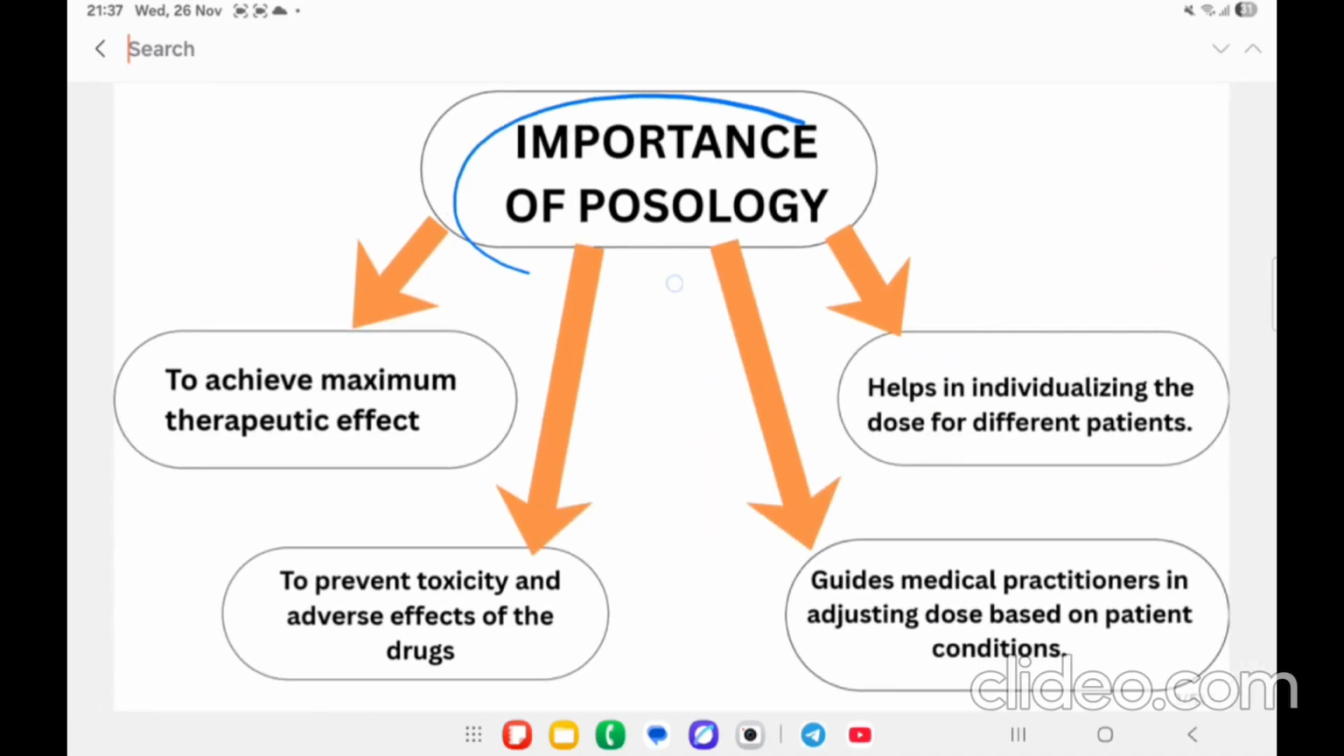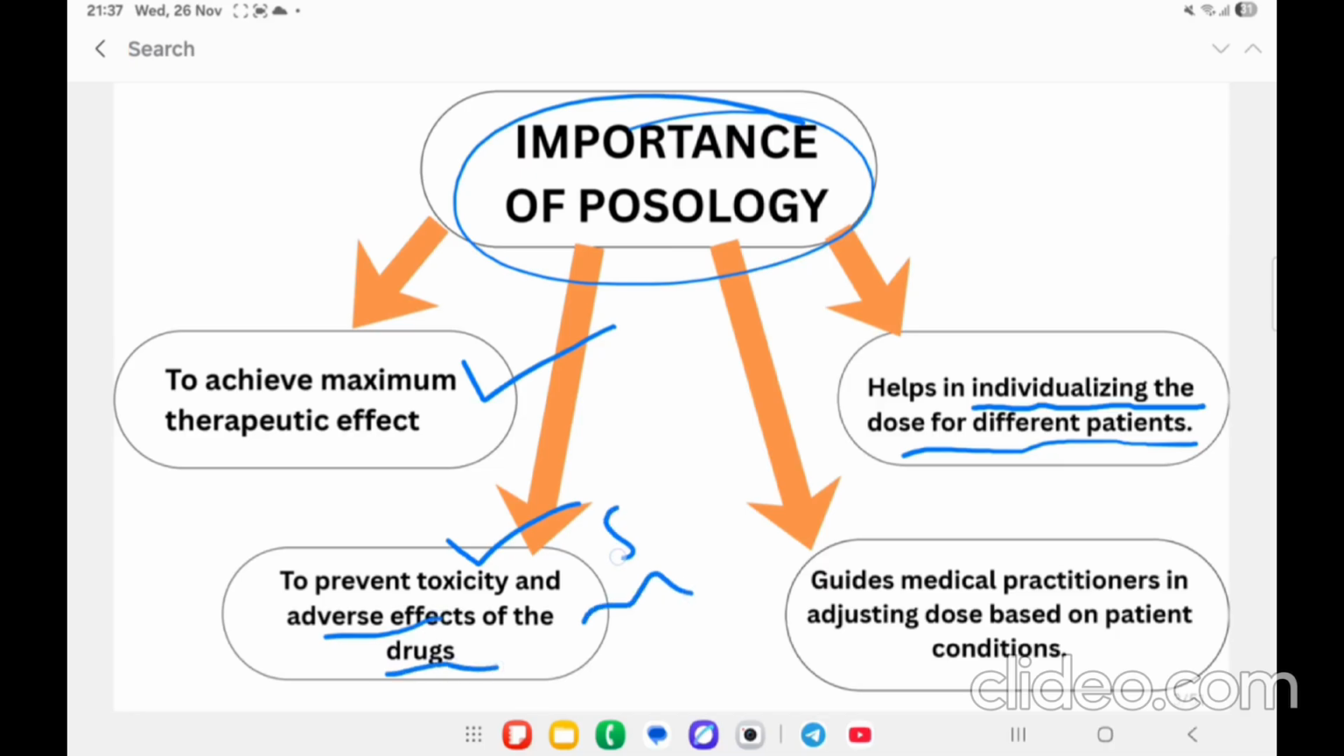What is the importance of posology? It helps in achieving the maximum therapeutic effect of the drug. The second importance is it helps in individualizing the dose for different patients. Then it also helps in preventing the toxicity and adverse effects of the drugs because we know the safety level of the drug. It also guides the medical practitioners to adjust the dose based on the patient conditions.